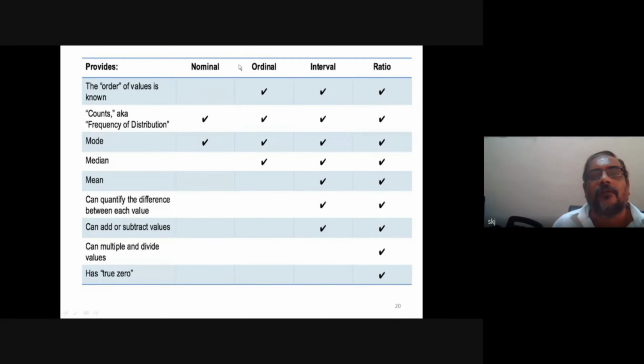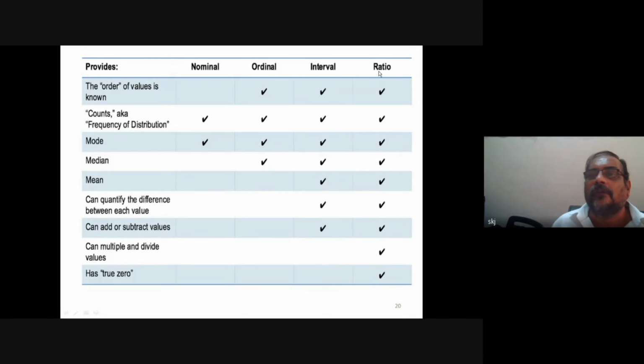So here for ratio, true zero is there, but for others it is not. Multiply and divide can be done here. Addition and subtraction are possible in interval scale. Okay, we can quantify the difference between each value.